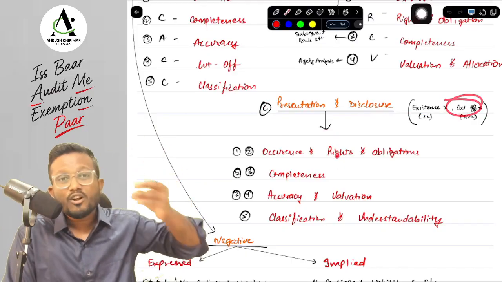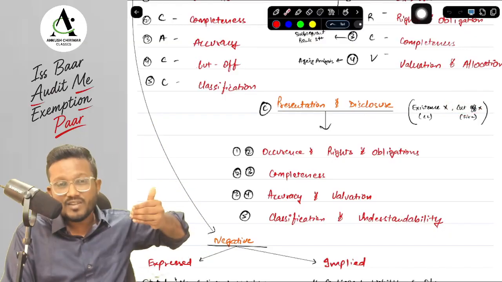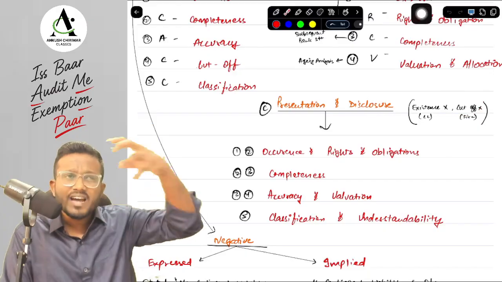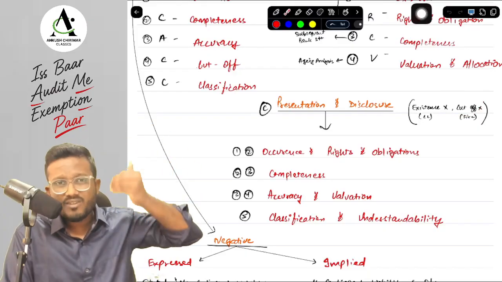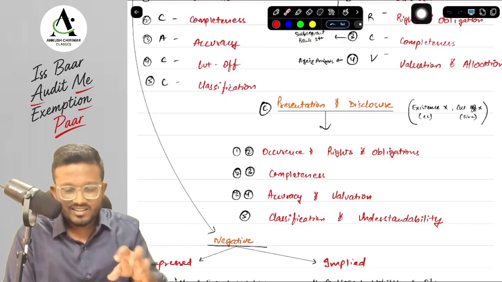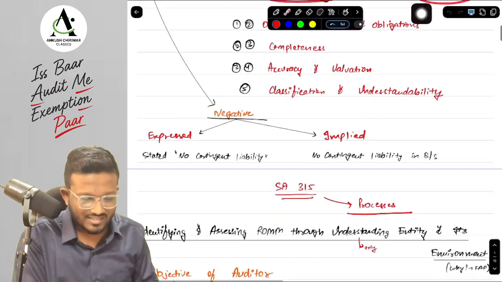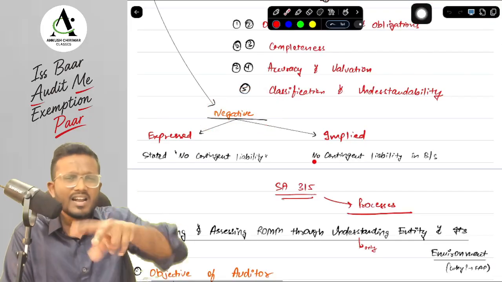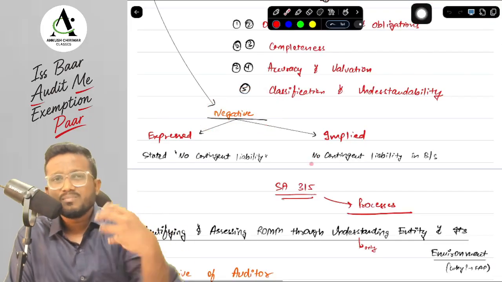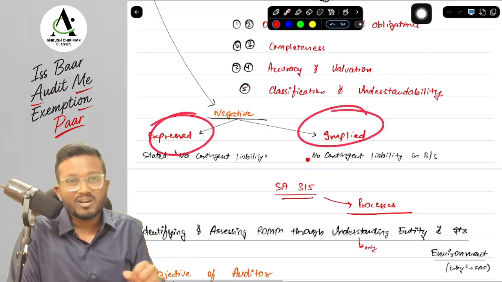Second thing, in terms of cutoff, there are many incidents that have happened after the year end, but still we disclose them in the financial statements. Suppose there is a fire which has a huge impact on the financial statements, then we disclose it in the financial statements. But if we follow cutoff, then that should not have been disclosed. So that's why we do not check cutoff and existence in your presentation and disclosure. Okay, yes sir. The assertions can be positive and negative. Negative means what? Something is not existing, something is not there in the financial statements, that is called negative. And negative assertion can be expressed or implied. Express means what?